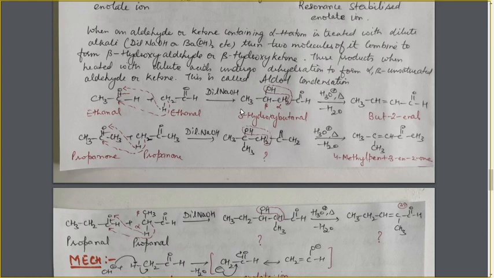Because during this reaction, the product which is formed is an aldol. Aldol has two parts, ald and ol: ald from aldehyde and ol from the alcoholic group. That's why this product is known as the aldol product, and this complete reaction will be known as the aldol condensation. In the same way, this product will be the ketone.